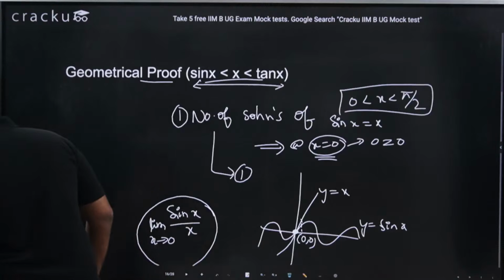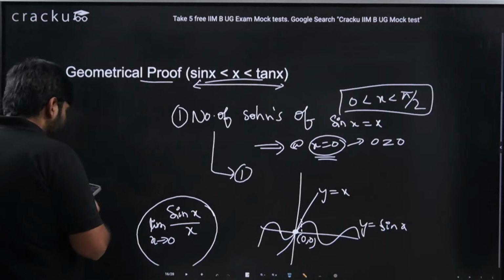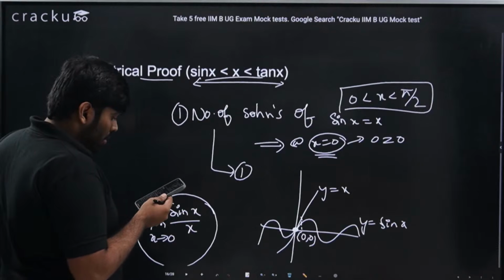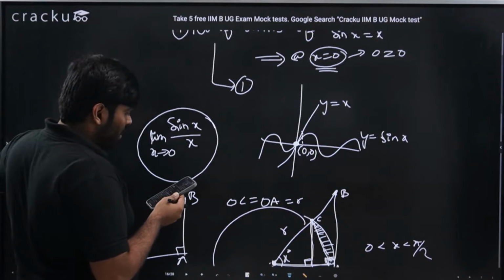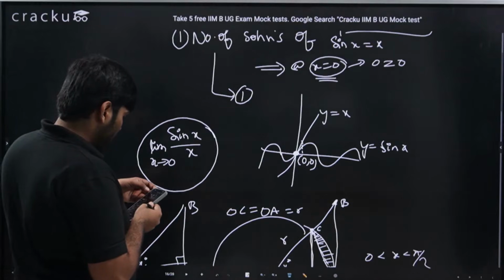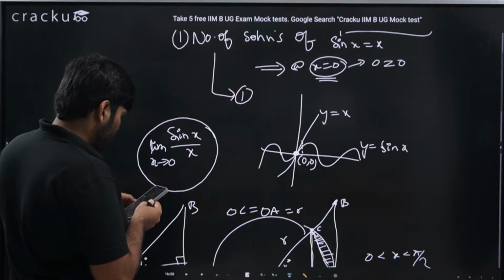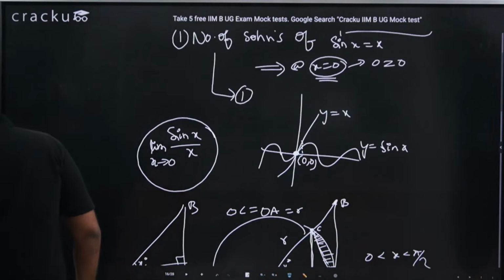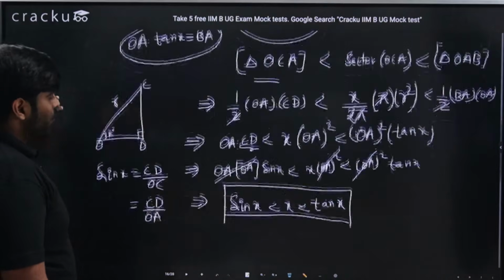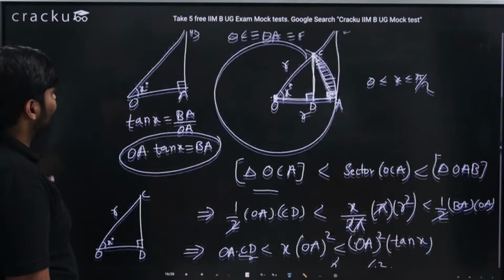Is this proof clear? This is the main part of trigonometric limits. Please do respond, guys, if this proof is clear or not. I hope this proof should be very much clear because we spent a lot of time only on this one thing, sin x less than x less than tan x.